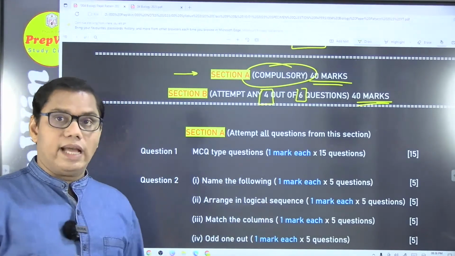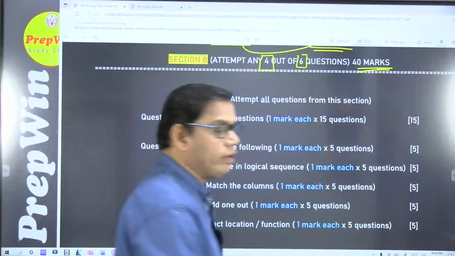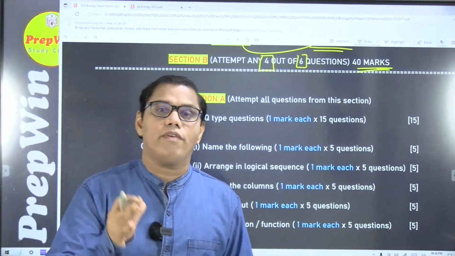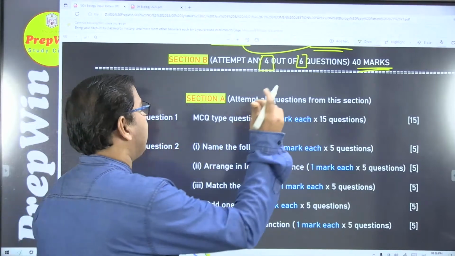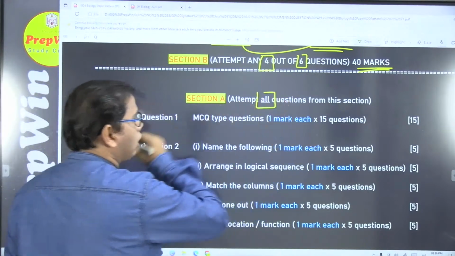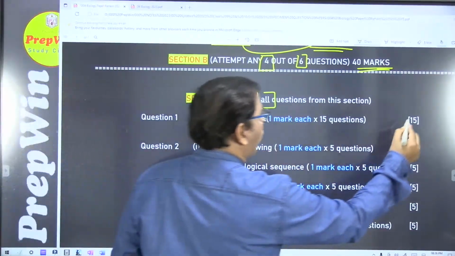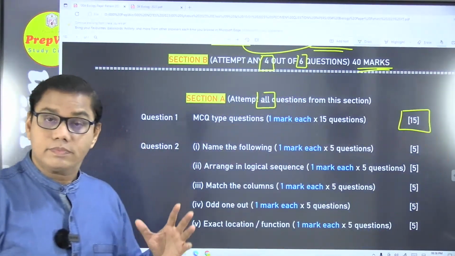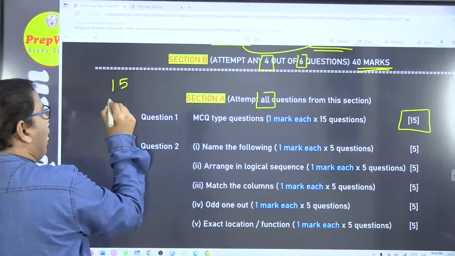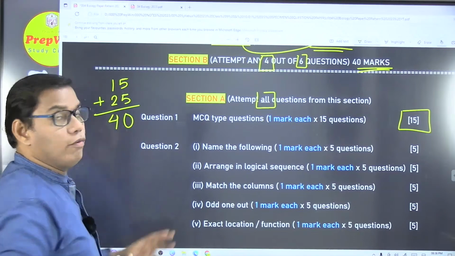Now, this section A is very, very important because you will not get good marks if you are not thoroughly prepared for section A. And section A is also very important for another reason, that it is a compulsory section. All the questions are compulsory. Attempt all questions from this section. So question number 1, total weightage is 15 marks. Question number 1 is 15 marks, and question number 2 is 25 marks. 15 plus 25 is 40.